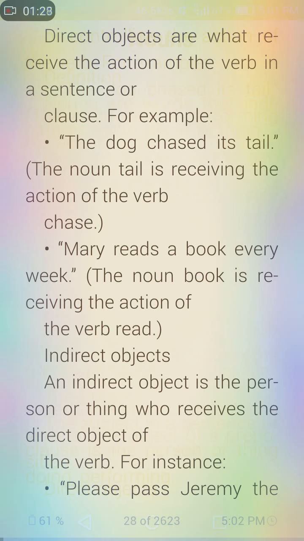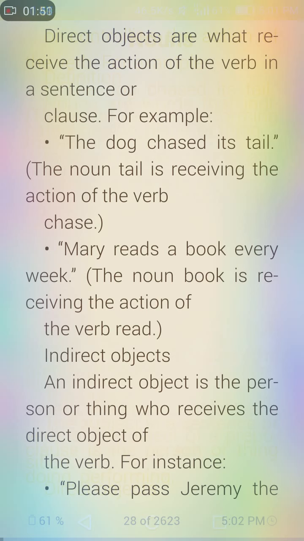For example, the dog chased its tail. The noun tail here is receiving the action of the verb chase. Mary reads a book every week. The noun book is receiving the action of the verb read.